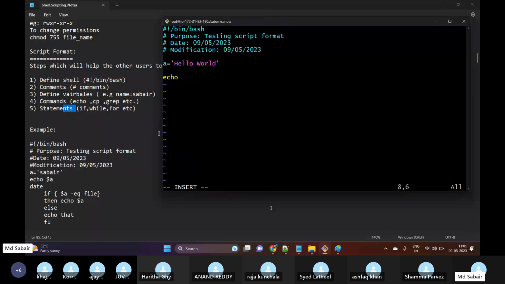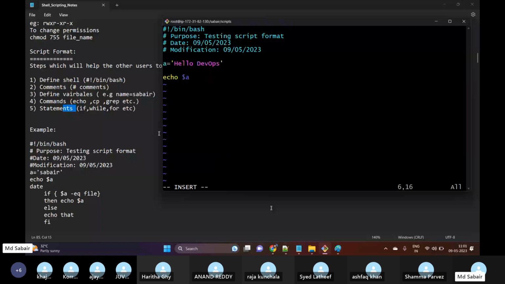We need to make the changes in all 100 lines, wherever we are calling this message, manually. But when we use variables, we will only be changing the variable value. That's it. I will just change the variable.